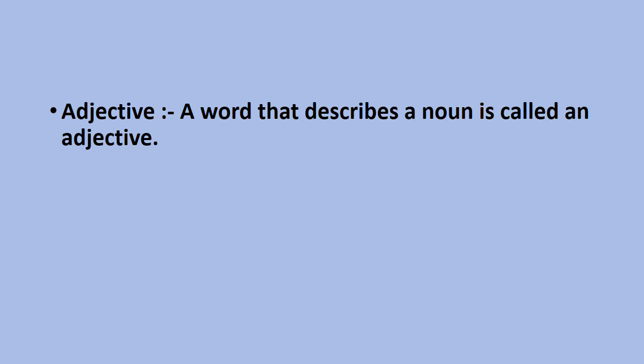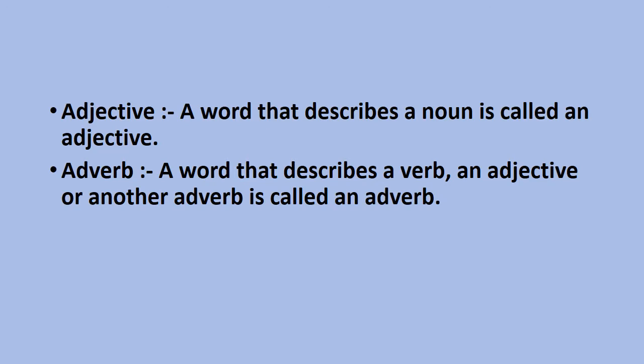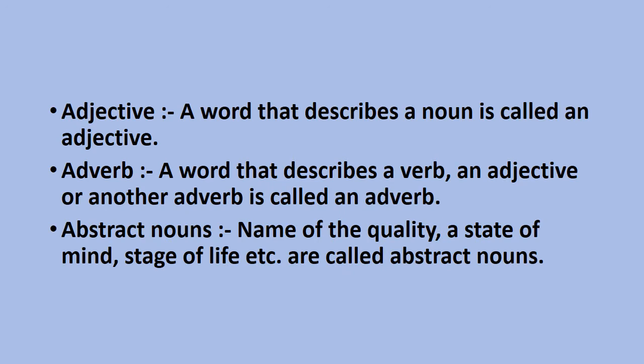We'll be starting with the definitions. Adjective, you all know that a word that describes a noun is called an adjective. An adverb is a word that describes a verb, an adjective or another adverb. And an abstract noun is name of the quality, a state of mind, stage of life, etc. If you want to know more about adjective, adverb and abstract nouns, you can refer to my videos related to the same. In this video, I'm not going to talk anything about the grammar rules. We will be doing only the concepts related to their use.